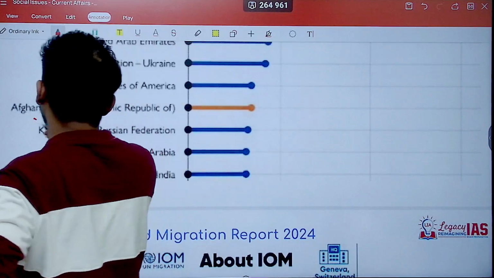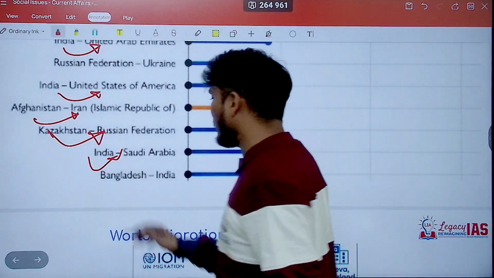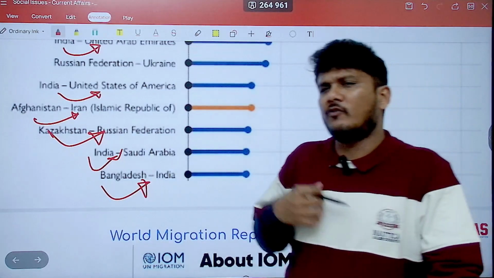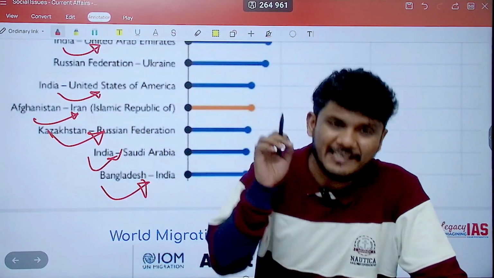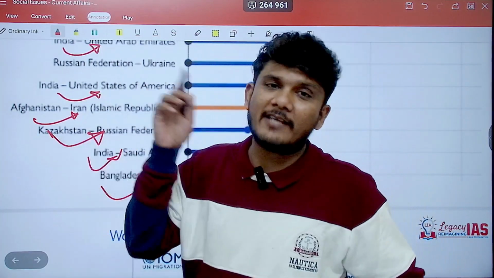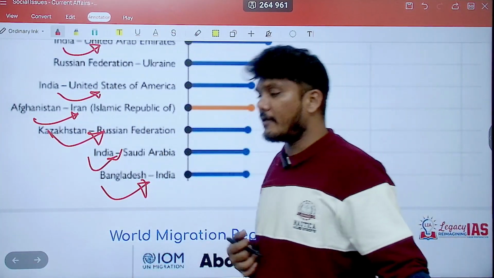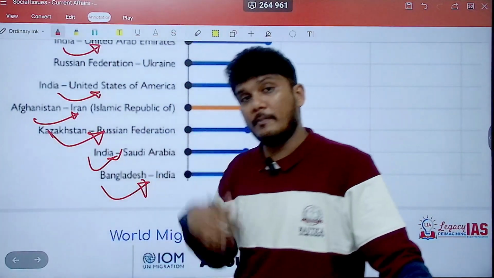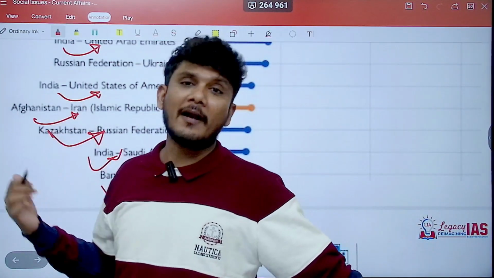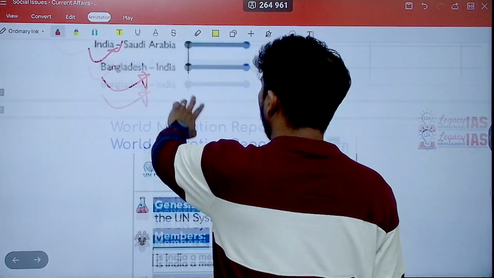Then you have from Afghanistan to Iran, Kazakhstan to Russia, India to Saudi Arabia, and very interestingly, Bangladesh to India. Now in Bangladesh to India, it would be safe to say that a lot of it would be displacement. Contrast it with the atrocities that are happening in Bangladesh over the minorities there. Plus, not just the minorities, even the majority may influx to India because of the push migration from Bangladesh, because the situation in Bangladesh is not good at all. As a result of which you see a high number over here as well.